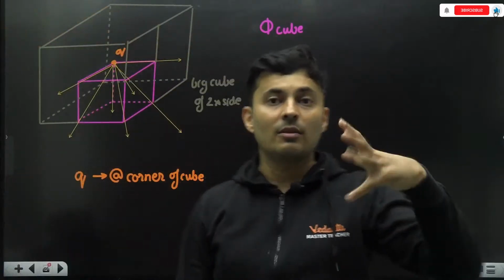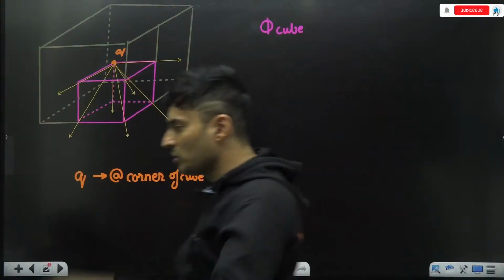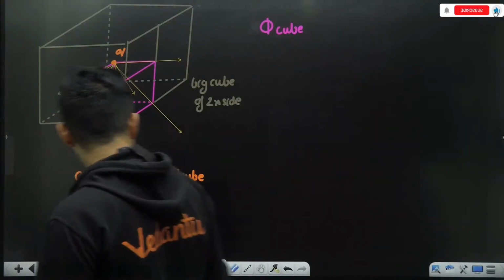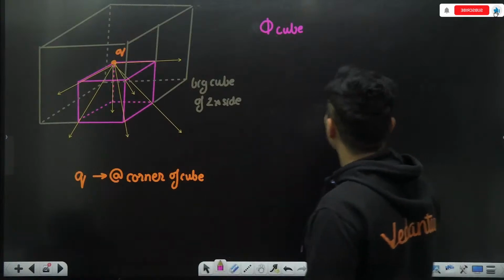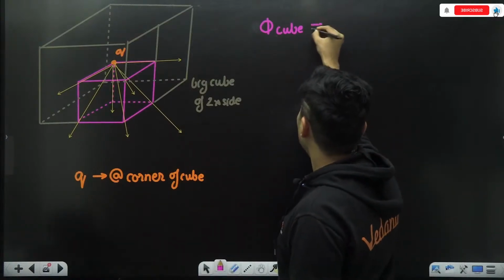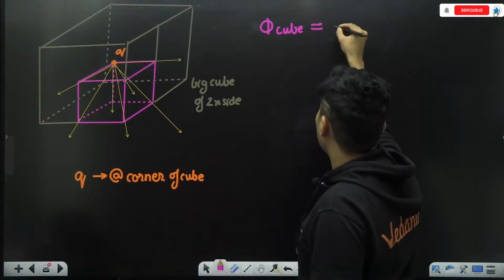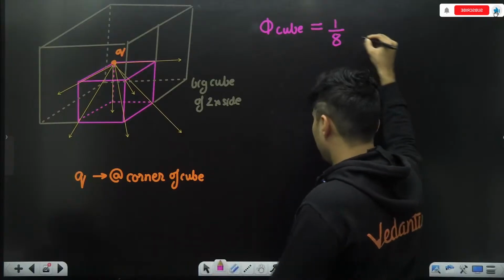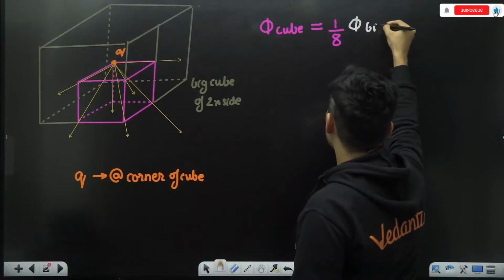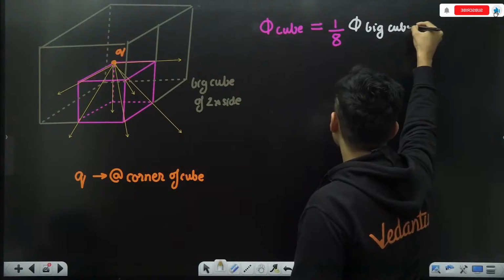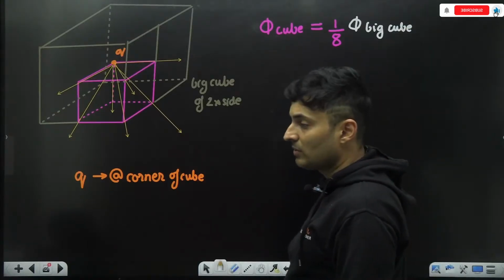Think about it. There will be 8 such cubes out there. So this cube's flux will be exactly 1/8 the flux of that particular big cube.